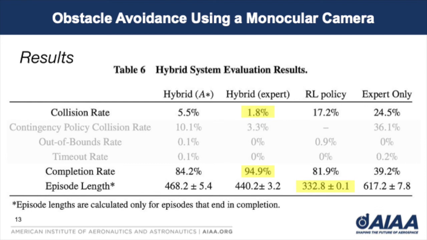This shows that our hybrid approach is able to balance the objective of quickly reaching its destination with the objective of safely avoiding collisions. The lower performance of the hybrid system using A-star is likely due to noise in the depth estimates generated by the depth estimation network. In contrast, the expert contingency policy relies very little on the depth estimates generated by the depth estimation network.